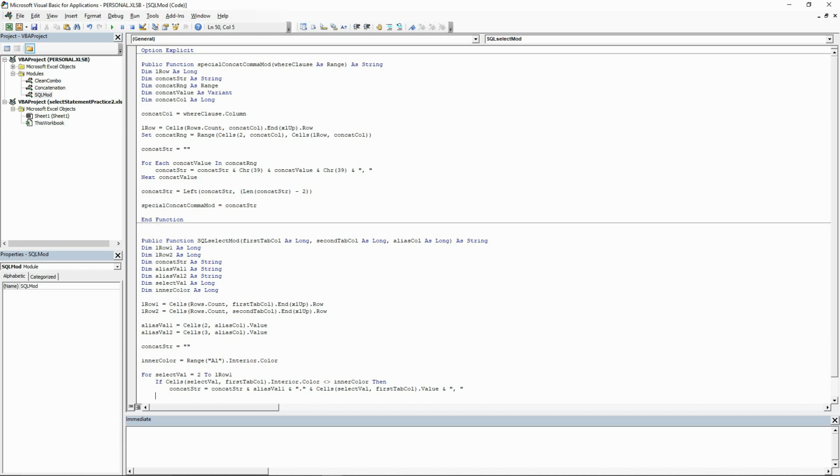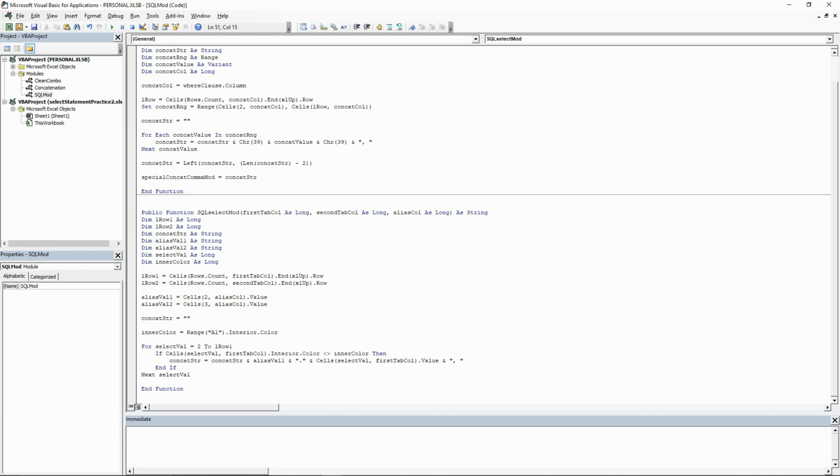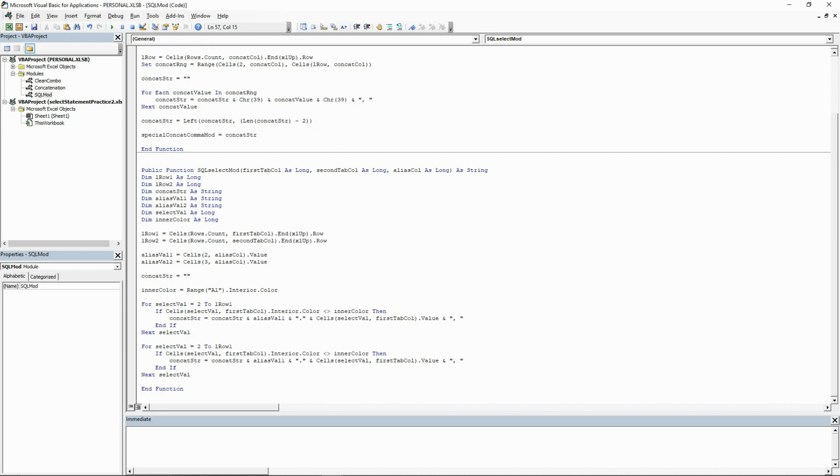We're going to create two for loops to concatenate our field names from each table, and simply change the column numbers and alias values. Our concat string will be passed into one and then into the second. At first glance, you will notice that we're using repetitive code. We could design this to use one for loop and have it take in arguments for column number and the alias value. You could even take the whole thing and create a separate module. But before we get carried away, we need to think about readability.